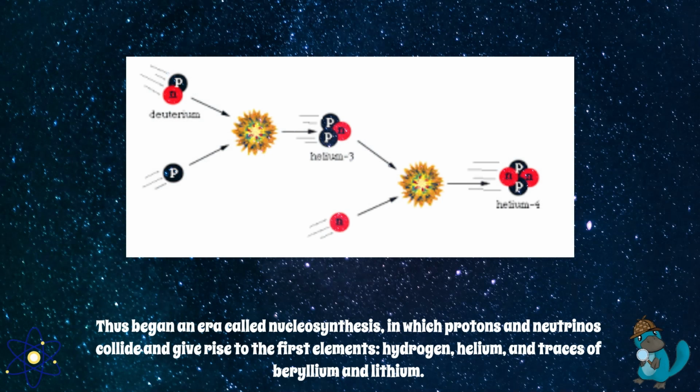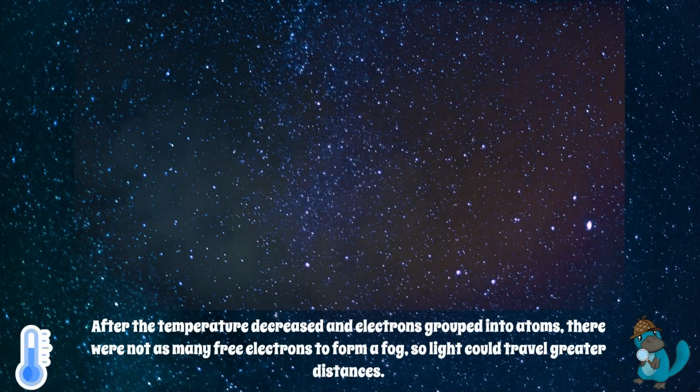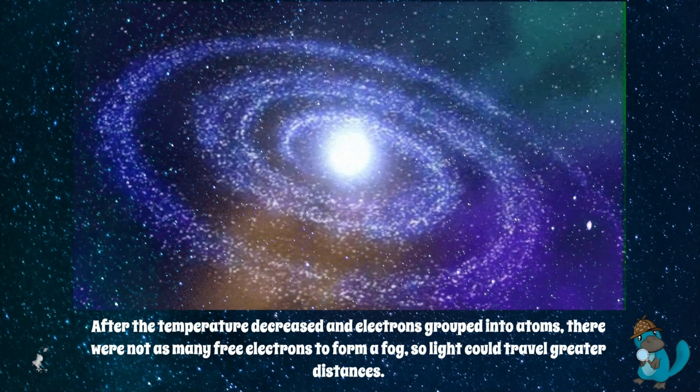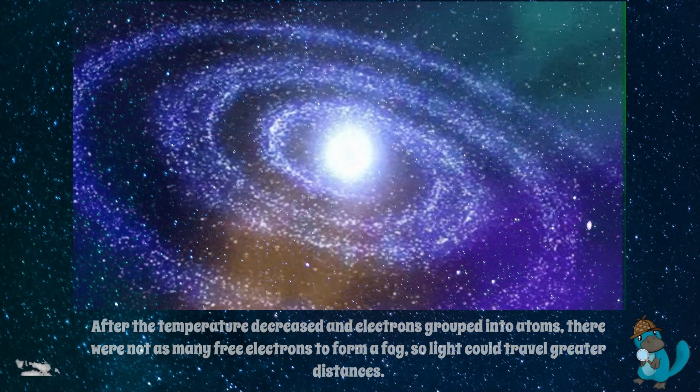Thus began an era called nucleosynthesis, in which protons and neutrinos collide and give rise to the first elements, hydrogen, helium, and traces of beryllium and lithium. After the temperature decreased and electrons grouped into atoms, there were not as many free electrons to form a fog, so light could travel greater distances.